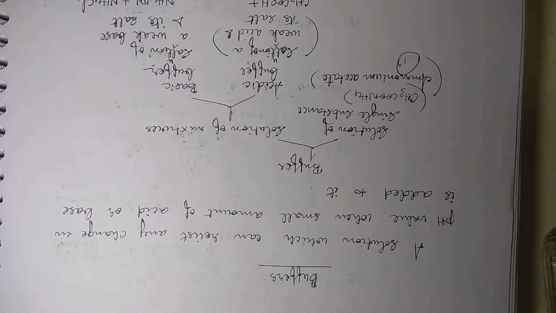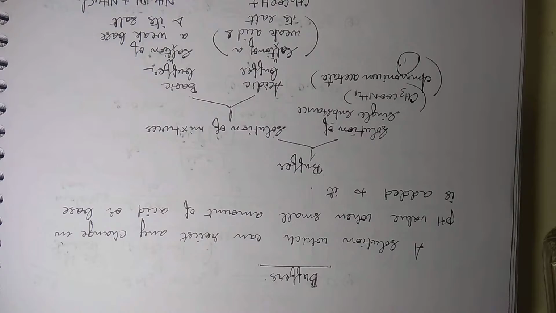Like you're having some solution, supposing you're having NaCl solution, and to that NaCl solution, if you add a few drops of HCl, then the medium will become acidic. Or if you add a little NaOH, then the solution will become basic. Now the pH will change if it becomes acidic or basic. But this is such a solution that even if you add a few drops of acid or base, the pH will remain the same. It will not change.